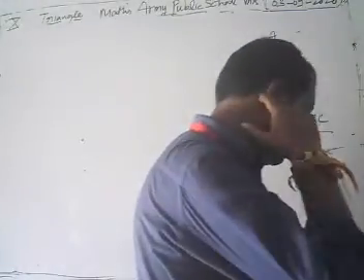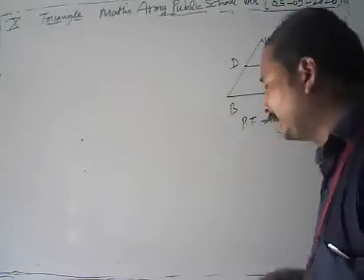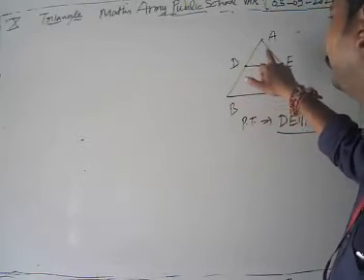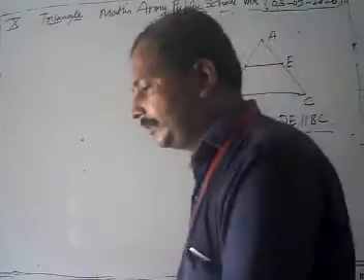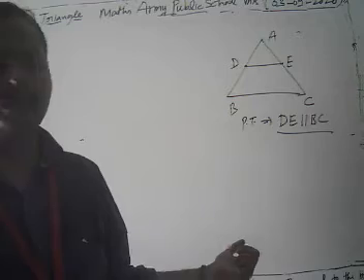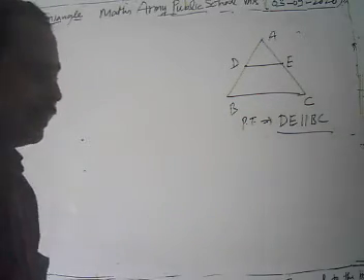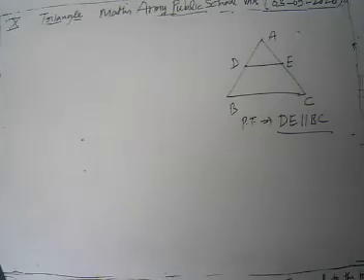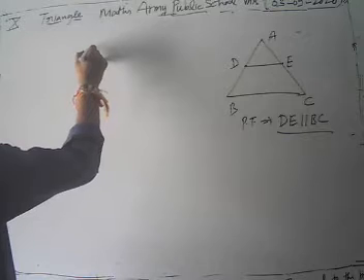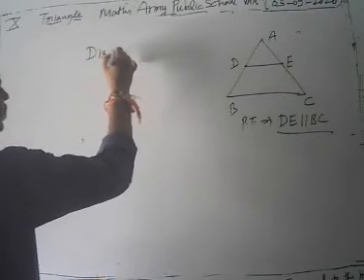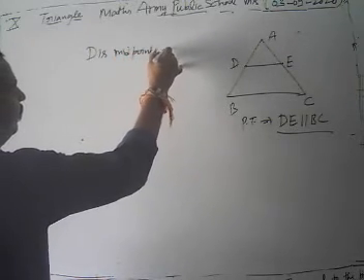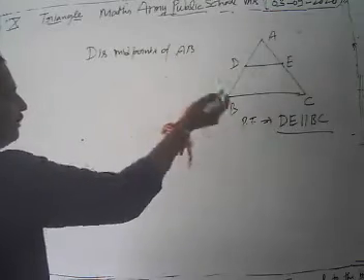Now look, to prove that DE is parallel to BC, what is our requirement? If we are able to show that the ratio of AD upon DB is equal to AE upon EC, then obviously if these ratios are equal, by using the converse of the basic proportionality theorem, we can show that DE is parallel to BC. Then look, what do we do? We start with D, the midpoint of AB.